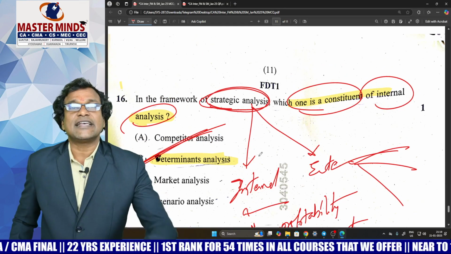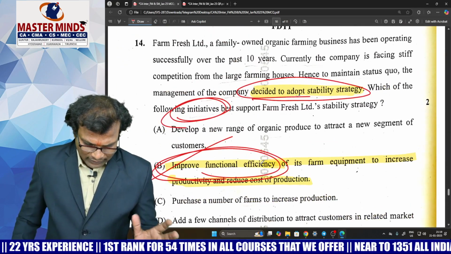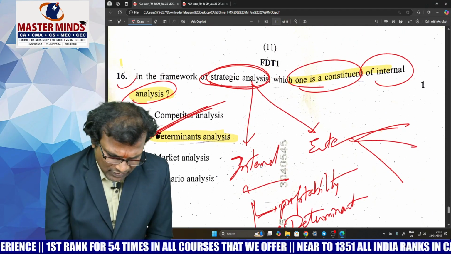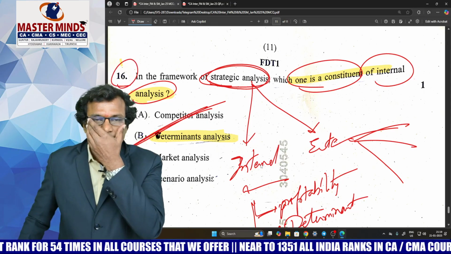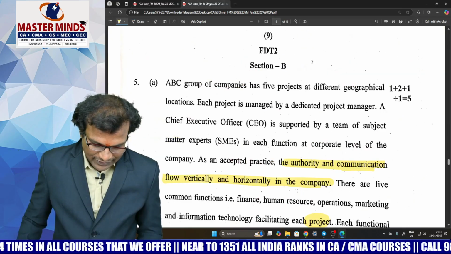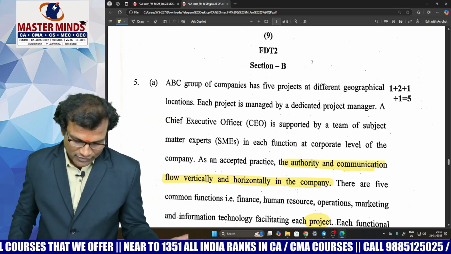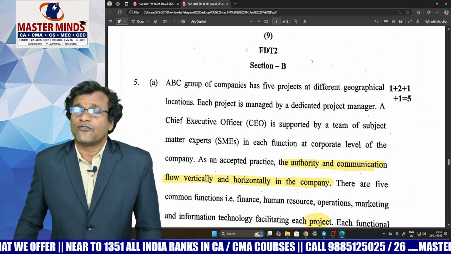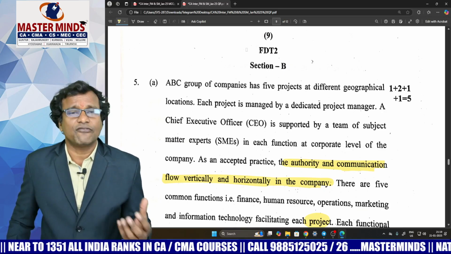Now this is the essence of the entire MCQ part. If you observe the overall MCQs, the tricky or unexpected question is only the 1-mark MCQ. Apart from this 1-mark MCQ, an average student can answer all the remaining MCQs. Now with this understanding, let's move to the descriptive part. Look at the first one. Question number 5A. Question 5 will have 3 practical case studies, each carrying 5 marks.